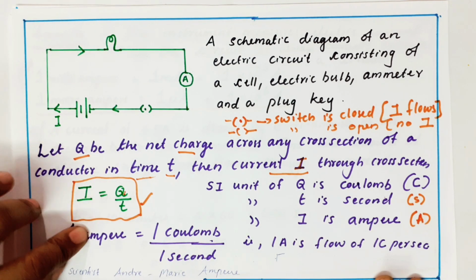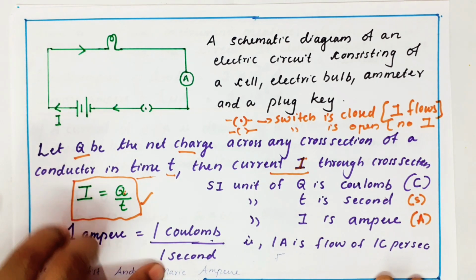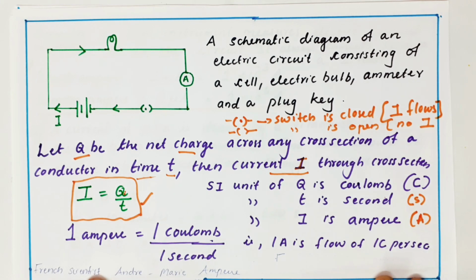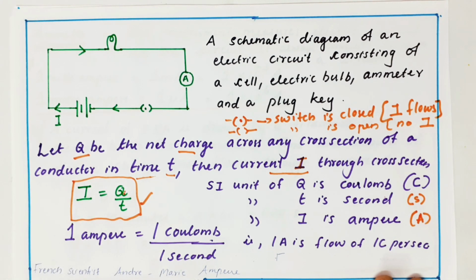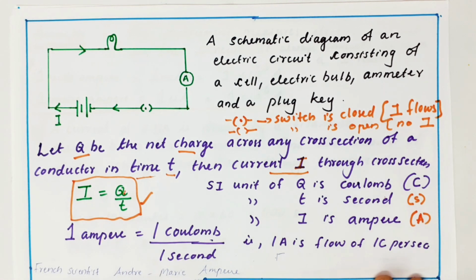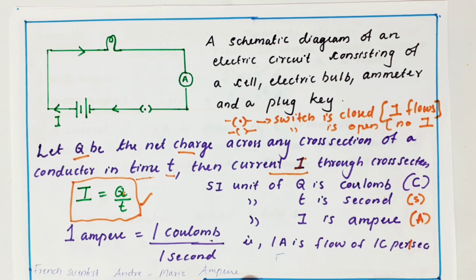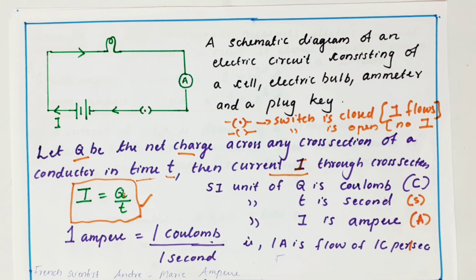How? 1 ampere, that means current unit, equals 1 coulomb by 1 second. Why did I use 1? Because in the unitary method, it is simple to understand. 1 coulomb by 1 second gives you 1 ampere. So I can say 1 ampere is the flow of 1 coulomb per second. So shall I repeat again?